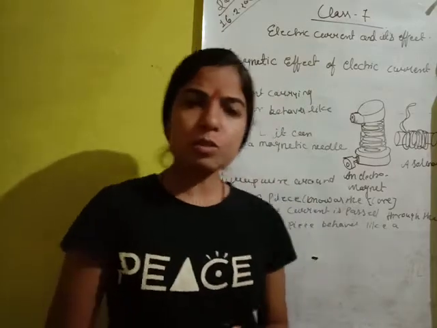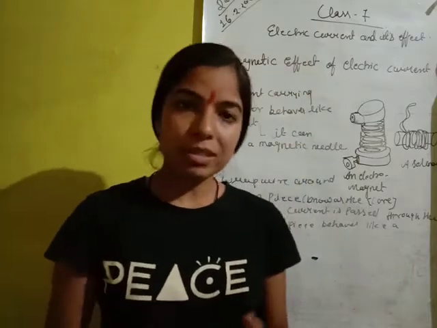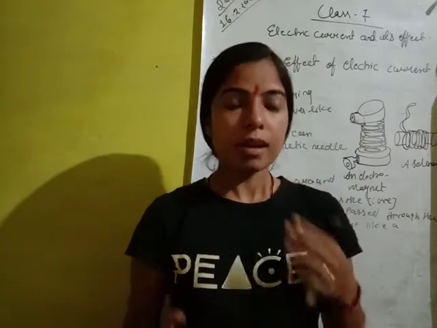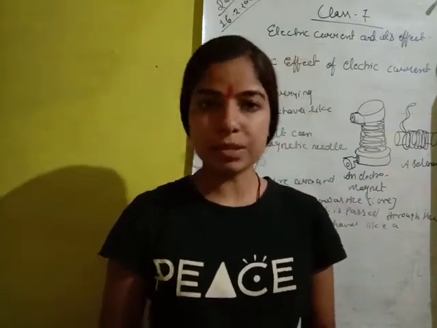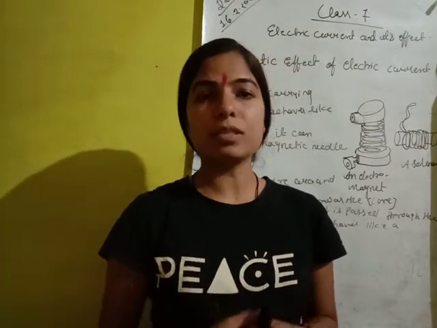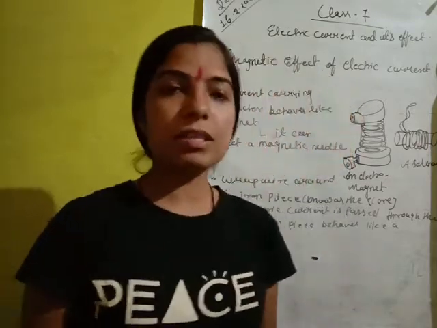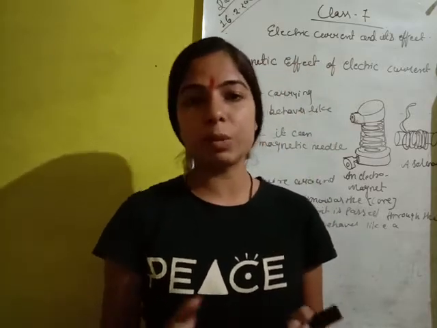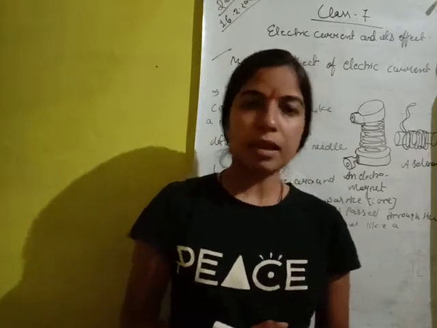Okay, so firstly students, before going further, I'm telling you what a magnet is. You know what a magnet is? Magnets are substances which attract iron-like substances, and which have two poles, positive and negative. Always remember, like poles repel each other, and unlike poles, positive and negative, attract each other.